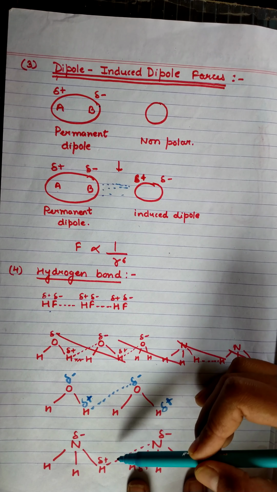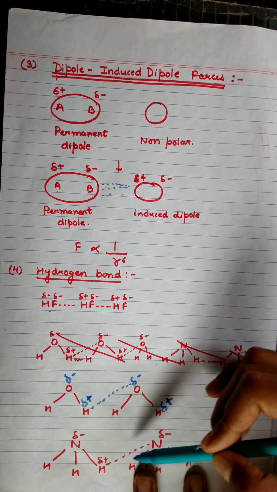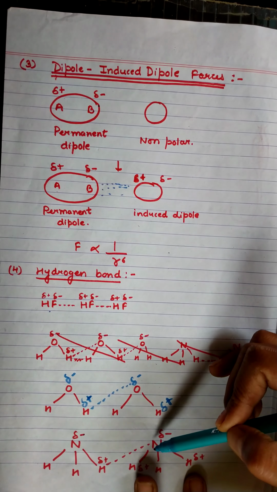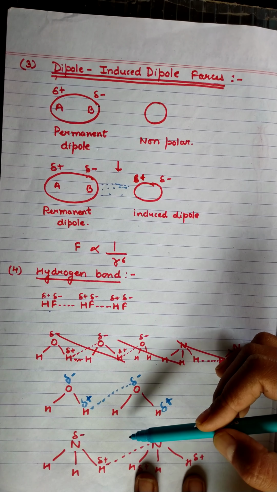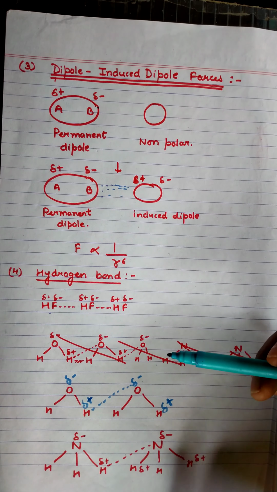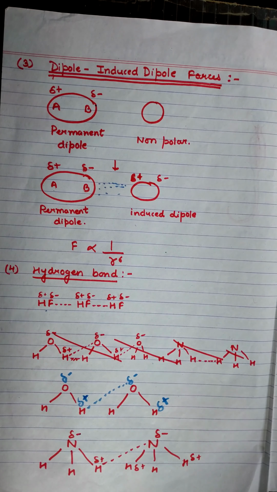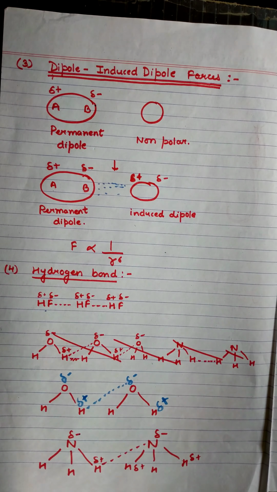Similarly, in case of ammonia also, this has partial negative, partial positive, so these charges are attracted by each other. Such type of bonding is called hydrogen bonding. These are weaker bonds. Okay, students, so these are the four different types of attraction forces or molecular interactions between gaseous atoms or molecules.